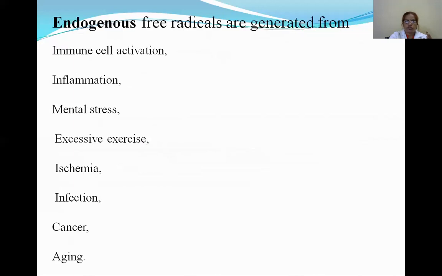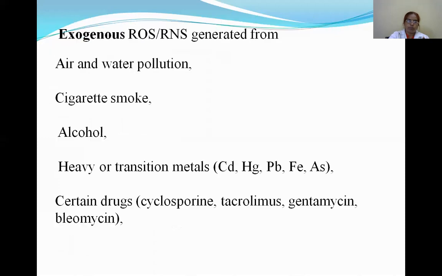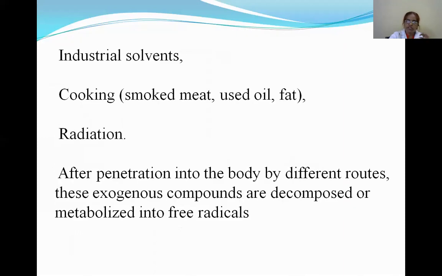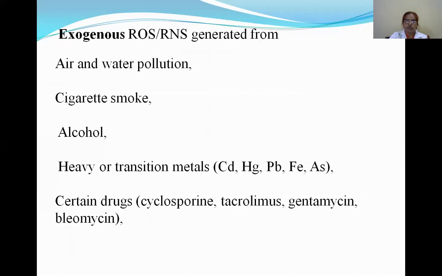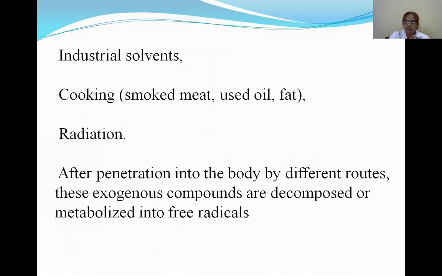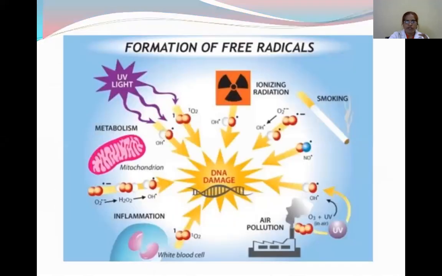The free radicals generated endogenously come from immune cell activation, inflammation, mental stress, excessive exercise, ischemia, infection, cancer and aging. Under all these conditions, endogenous free radicals are generated. Exogenously, free radicals are generated from air and water pollution, cigarette smoke, alcohol, heavy transition metals and certain drugs, industrial solvents, cooking and radiation. These exogenously generated ROS and RNS penetrate into the body by different routes, and there they are decomposed or metabolized into free radicals.